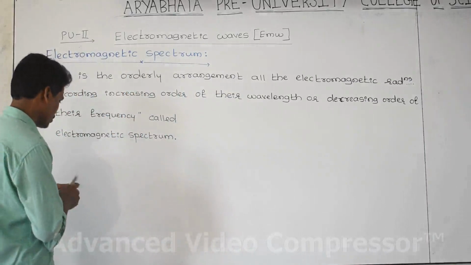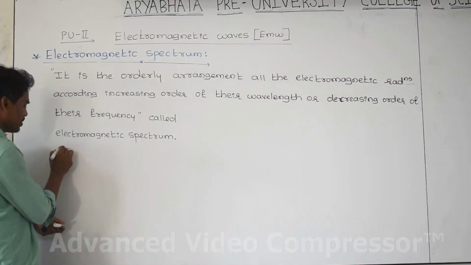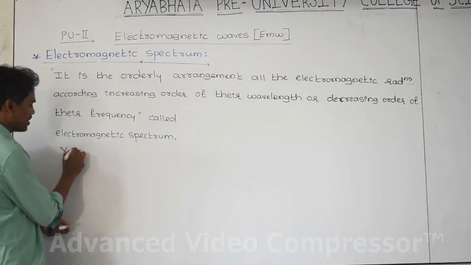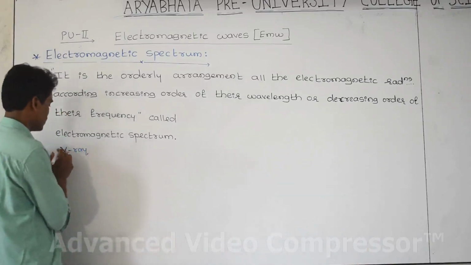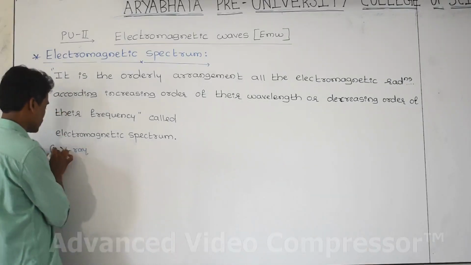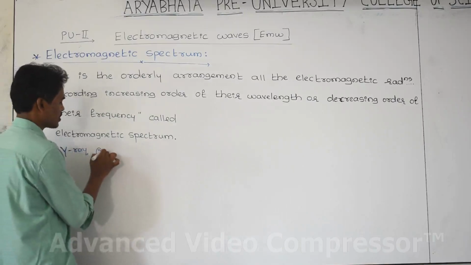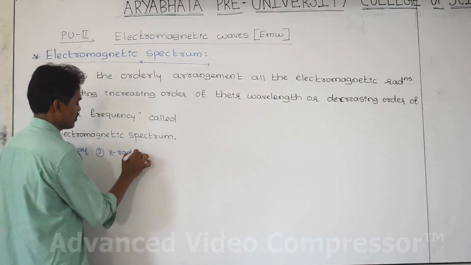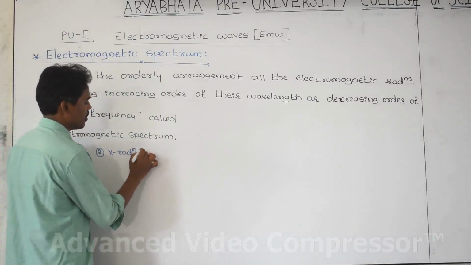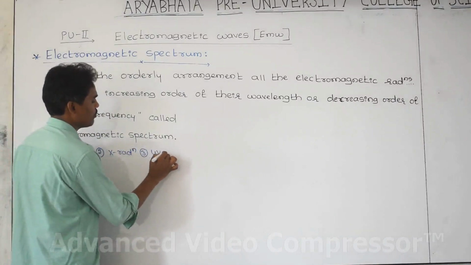What are those radiations? First one is gamma radiation. Second one is X-ray radiation. Third one is ultraviolet radiation, that is UV radiation.